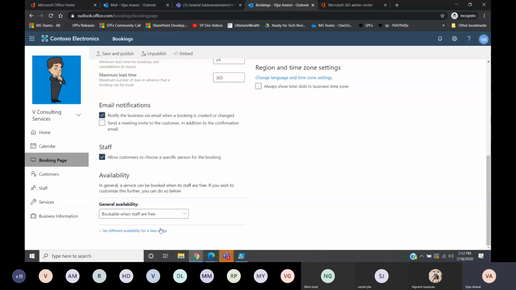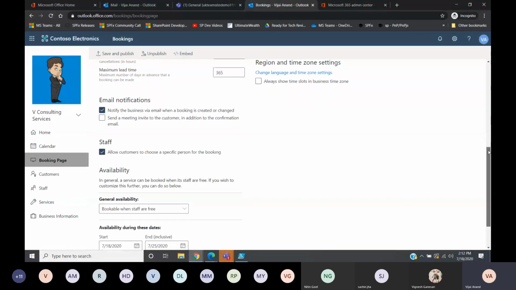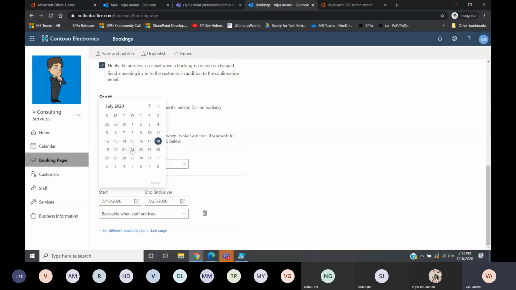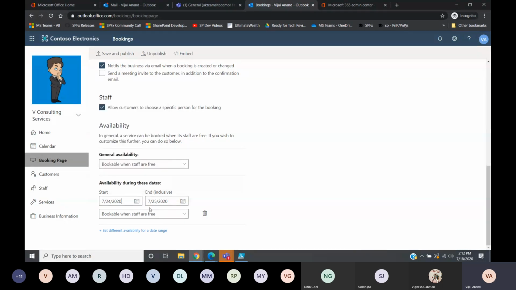Okay, booking. Consider that next week there is a public holiday. Next Friday there is a public holiday. So what I'm doing is selecting the 24th to the 24th, and I'm making sure that no one can book an appointment on that day. For example, Christmas holidays or something like that, where we might not be working. You can select those availability dates and set them as not bookable. All those things you can do over here. So I've just done that.